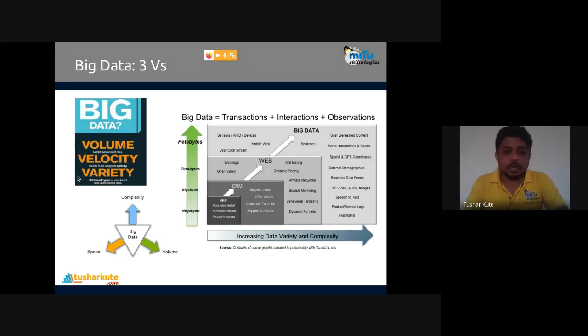We start from ERP to CRM to web to big data. We start from megabytes to gigabytes to terabytes to petabytes, and today we have zettabytes and exabytes, and many more will come. Big data is a combination of transactions, interactions, and observations, anything done with the help of the internet. As we go from ERP to CRM to web to big data level, size increases, and variety and complexity also increase. Think about it. These are the big data terminologies.